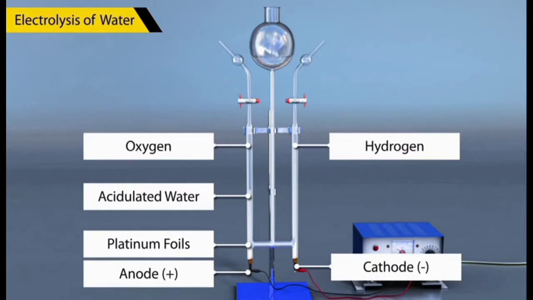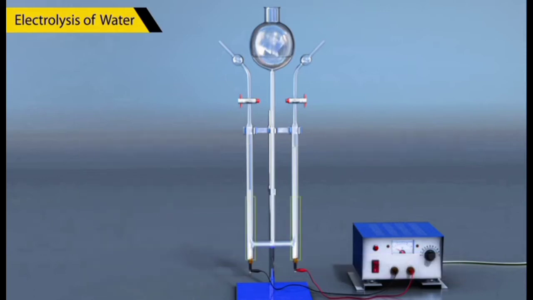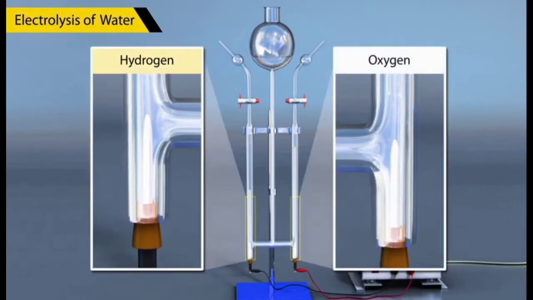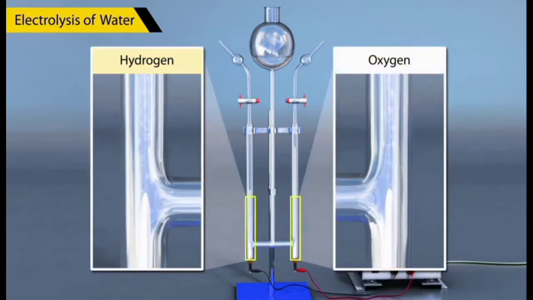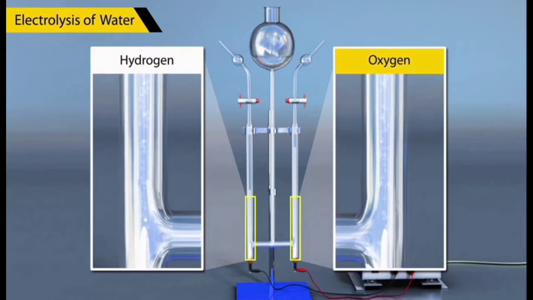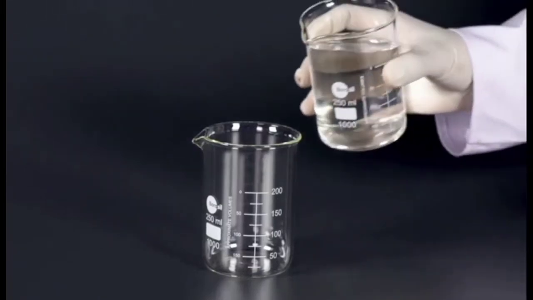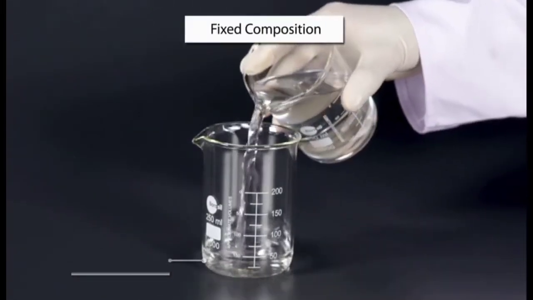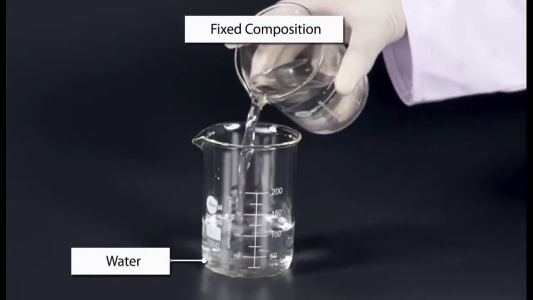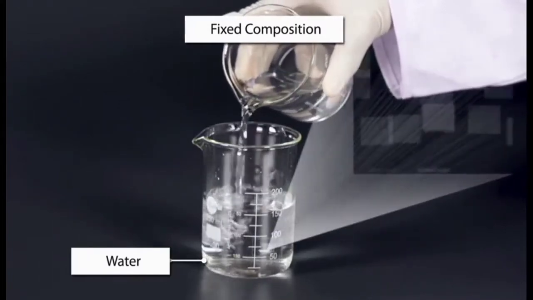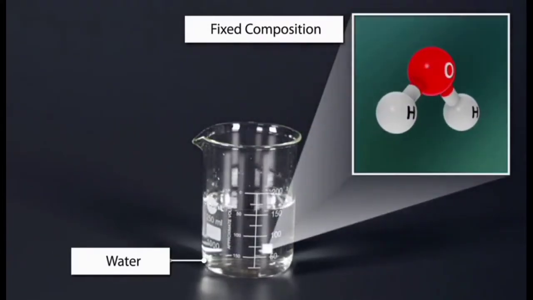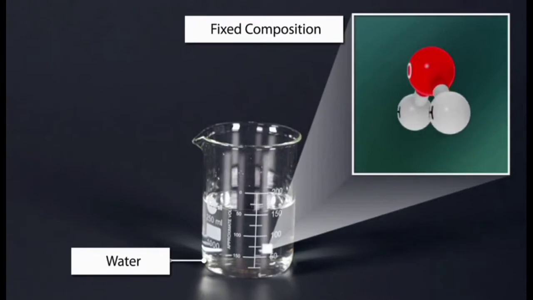For example, water can be broken into constituent elements, hydrogen and oxygen, by the process of electrolysis. A compound has a fixed composition. For example, a water molecule is always composed of 2 hydrogen atoms and 1 oxygen atom.